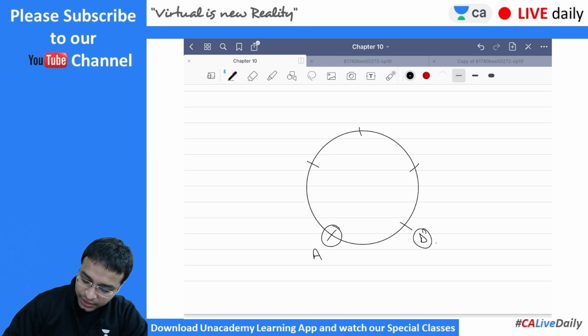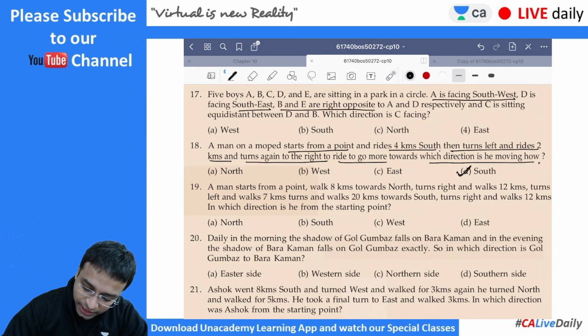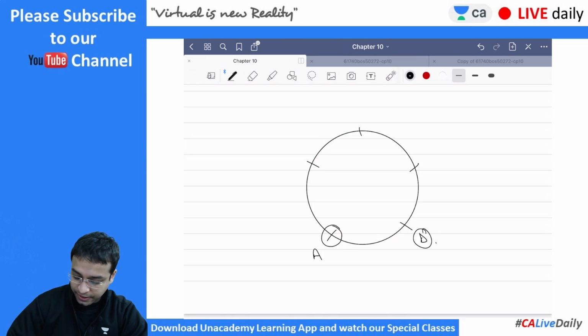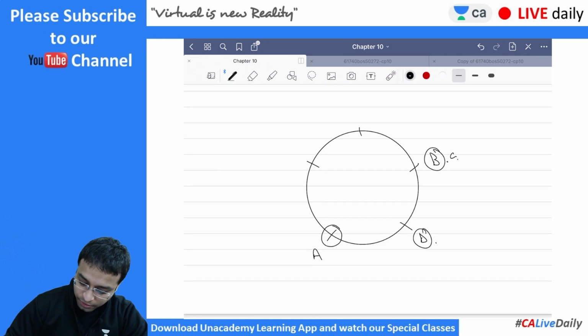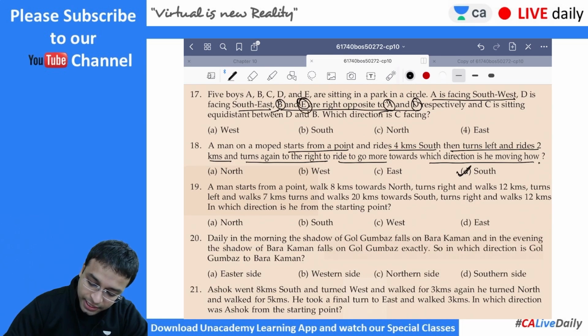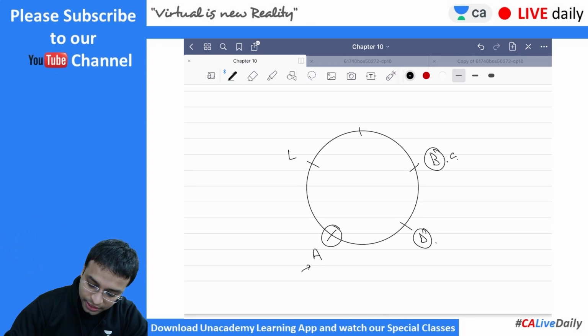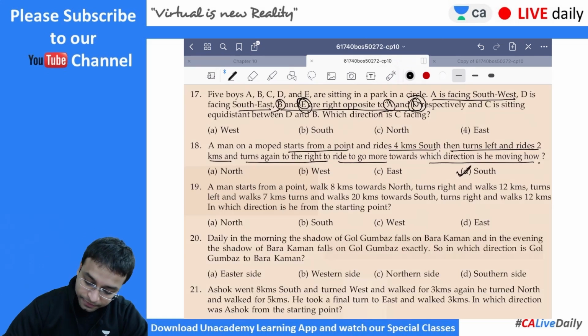B and E are right opposite A and D respectively. So B is right opposite A, and E is right opposite D.